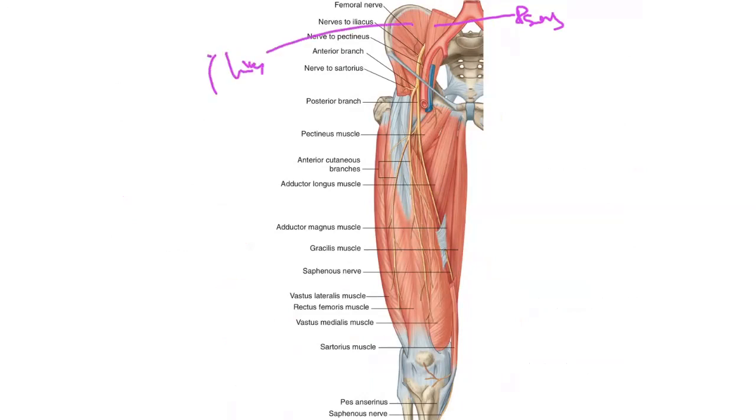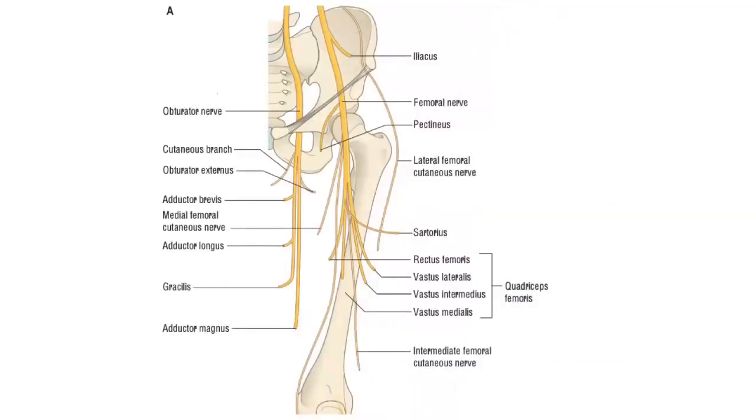It is coming from the lateral border. And this is the femoral nerve.